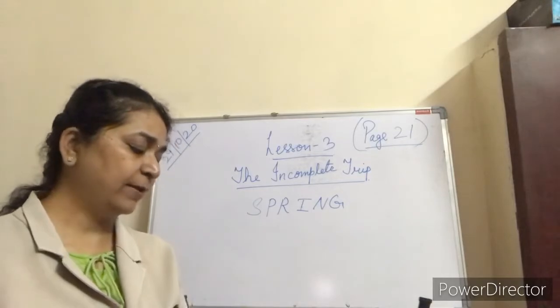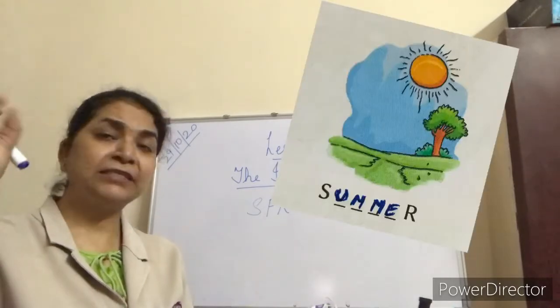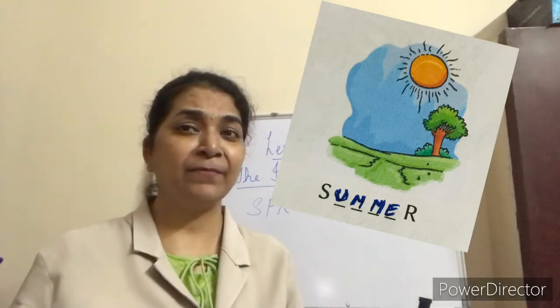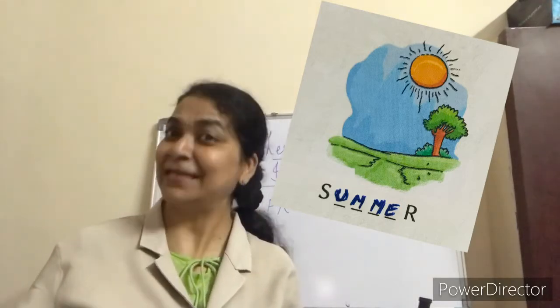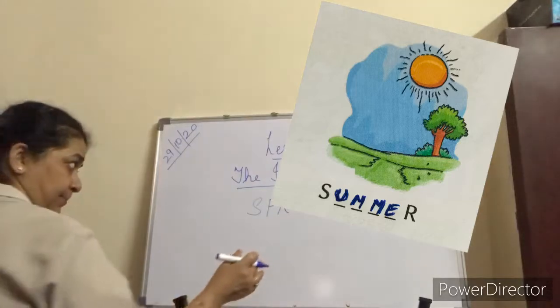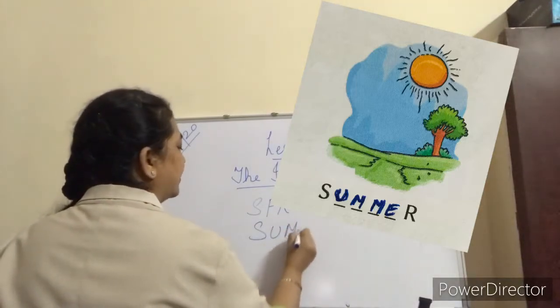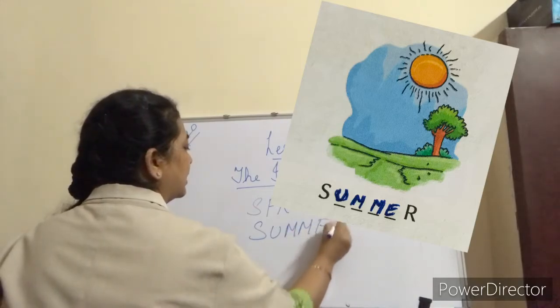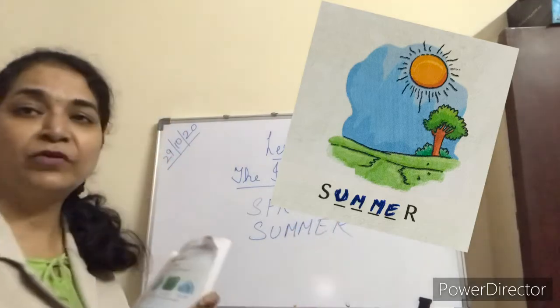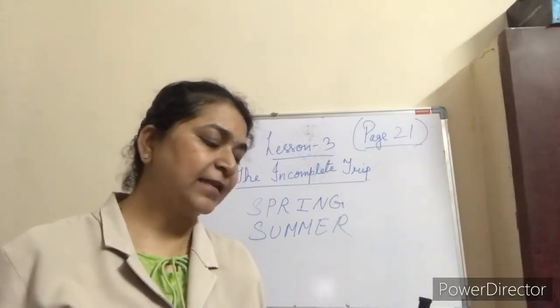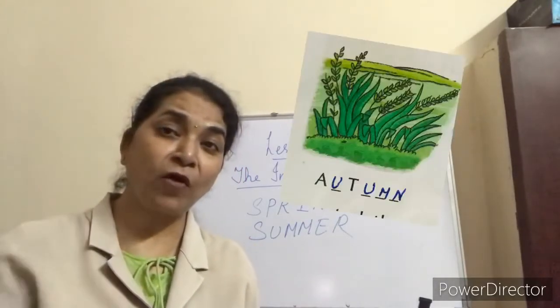The second one. The sun is shining brightly. In which season is the sun shining brightly? All of you know. It is summer. What is the spelling of summer? S-U-M-M-E-R.